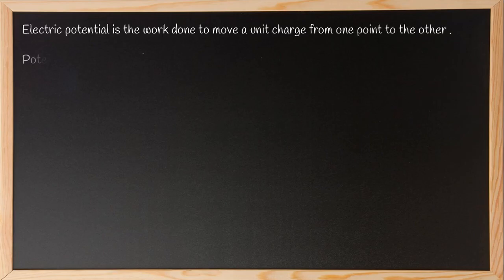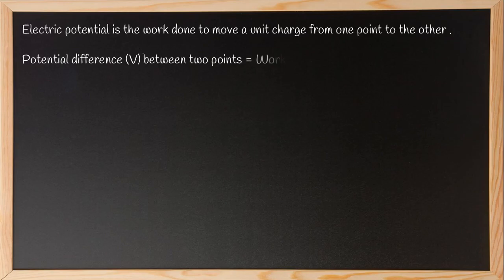So basically, electric potential is the work done to move a unit charge from one point to the other. Potential difference, capital V, between 2 points is equal to work done W by charge Q. So V is equal to W by Q. So basically, electric potential is the work done to move a unit charge from one point to the other.